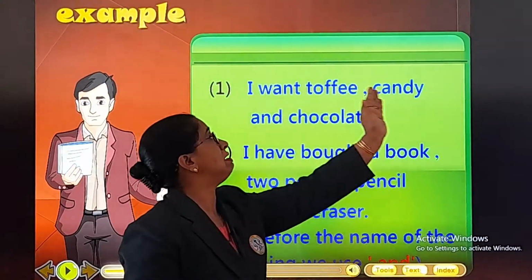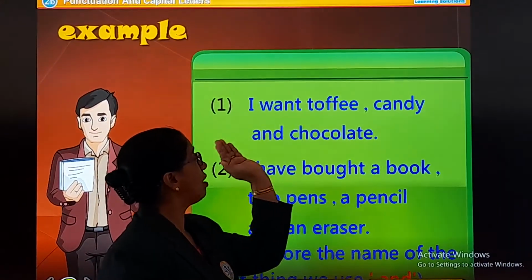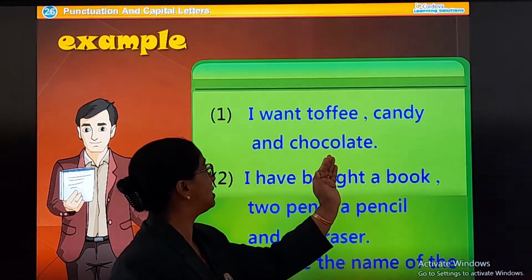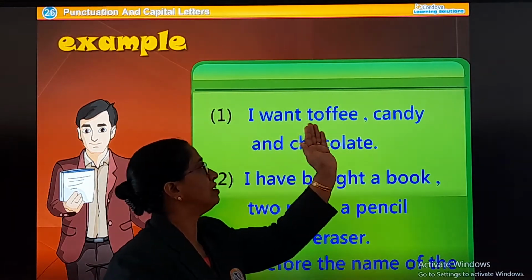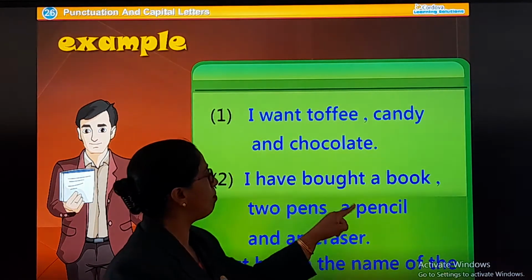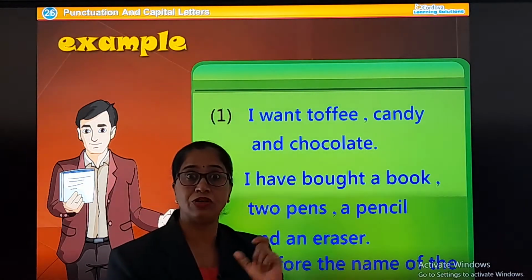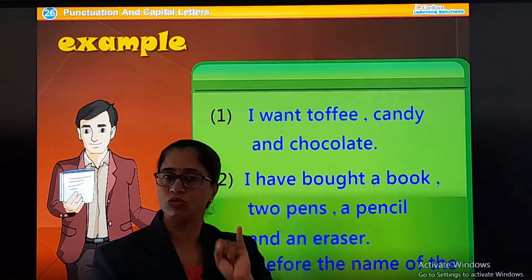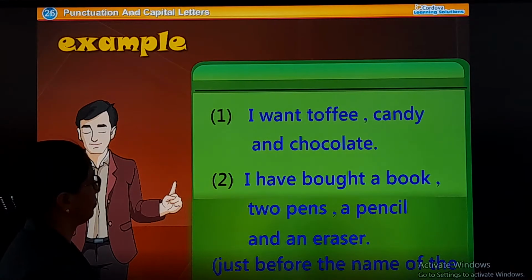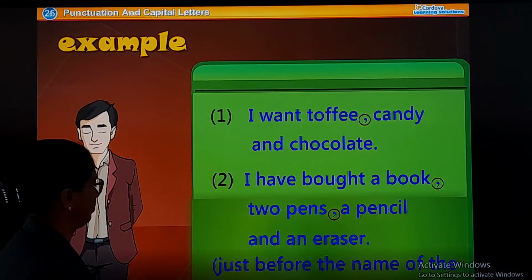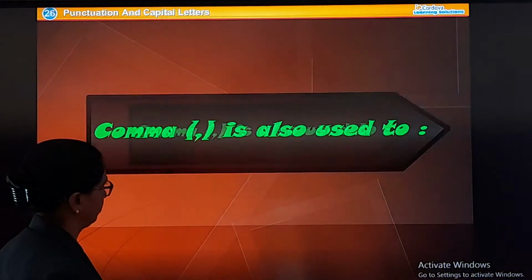To separate a list of things, like these are all eatable things that you eat, like I want toffee, candy. So, these are a list of things. So, you put a comma to separate the list of things. That is one way you use a comma. What is the other way? Just before the name of the last thing, we use and.